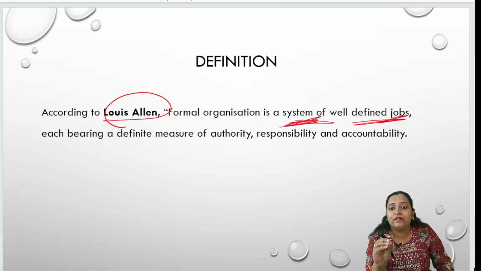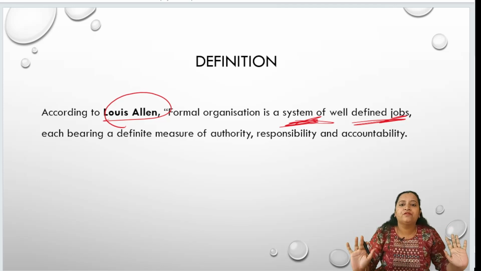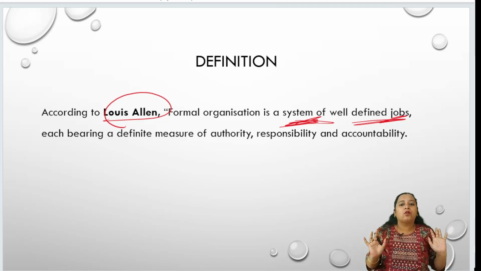What do you mean by well-defined jobs? Clarity. Everyone knows which job they have to perform. Well defined, already it is defined. This is the job which you have to perform. This is the work which you have to do in your organization.